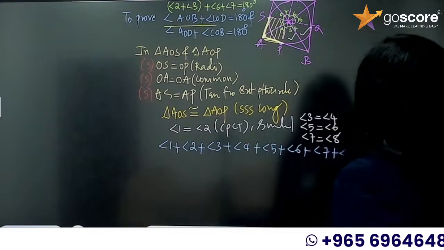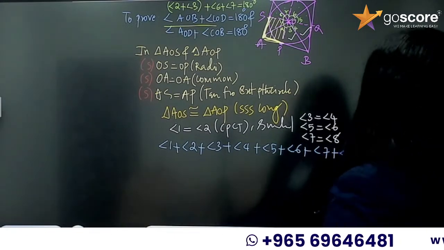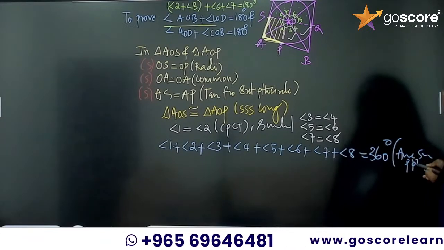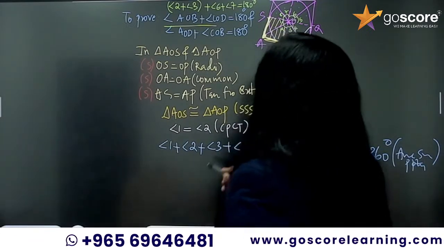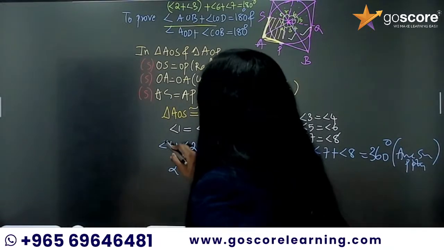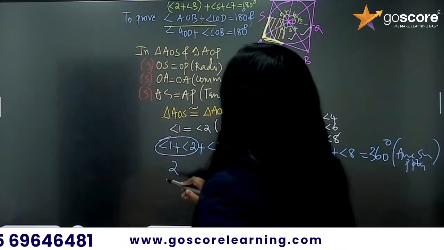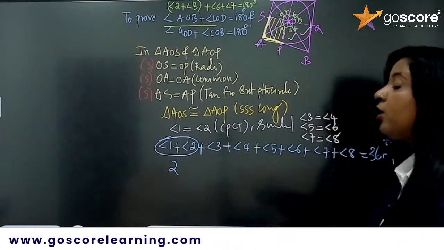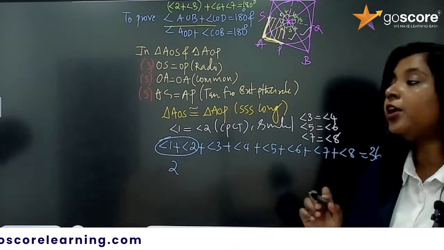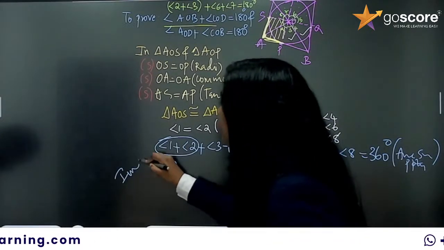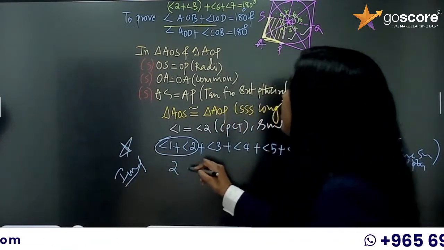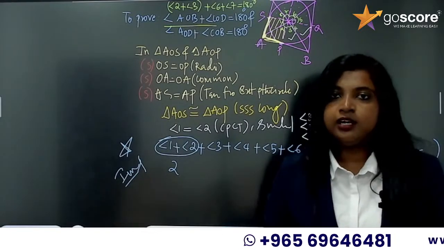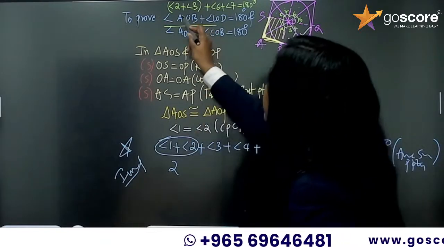So the sum of all the angles is equal to 360. Why? Angle sum property. Now it is like 2 times, because angle 1 and angle 2 are equal. So should I write 2 times angle 1 or 2 times angle 2? That is the important point, because you have 2 options. You can either write 2 times angle 1 or 2 times angle 2. That you have to decide.